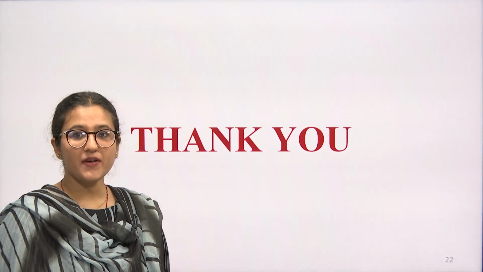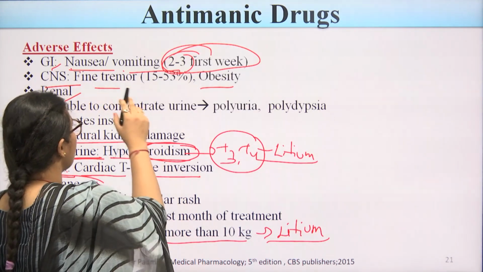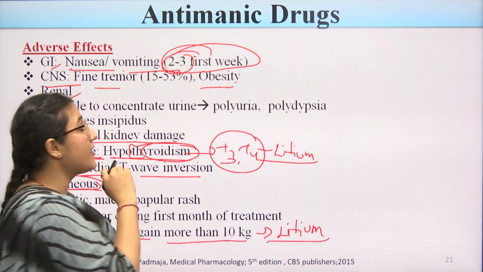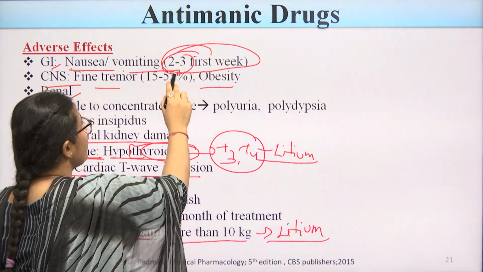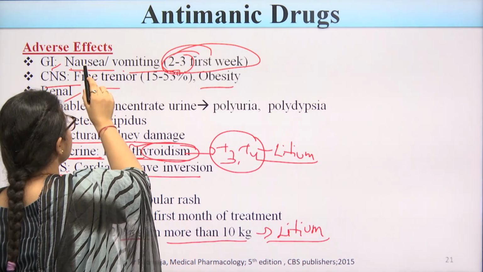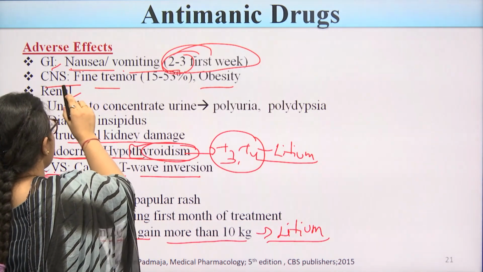Again, we will revise the adverse effects of lithium. First one is the GI, gastrointestinal. What are the adverse effects seen in the gastrointestinal tract? Due to use in the first 2 to 3 weeks, it mainly produces nausea and vomiting. Second one is the central nervous system.